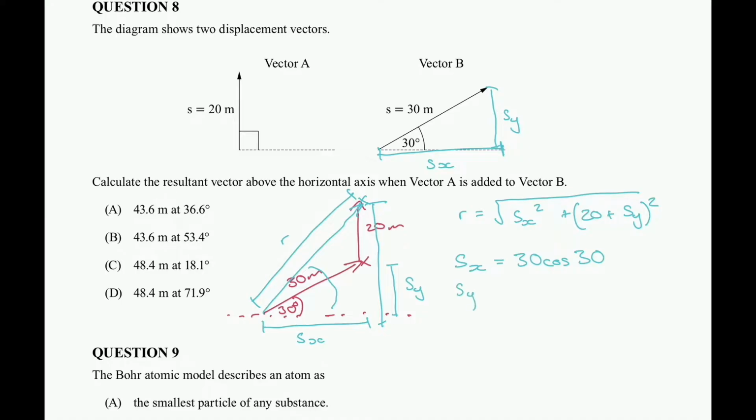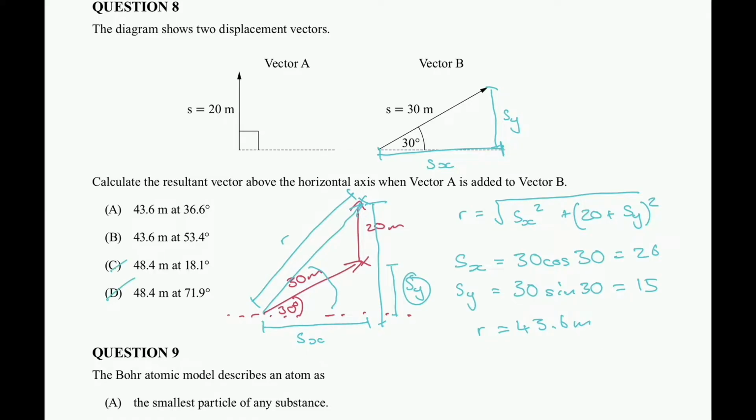And our Sy is going to be equal to 30 again, but this time we are using sine because Sy is opposite the 30 degrees. So our Sx is going to be approximately 26 rounded up, and our Sy is going to be equal to 15. So that ends up getting us an R of 43.6 meters. So already we can rule out C and D.